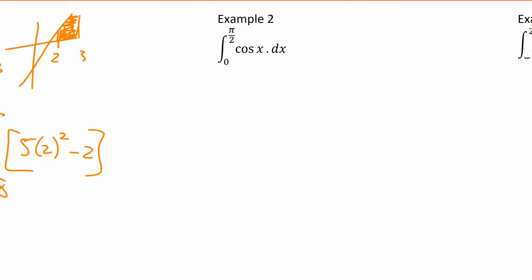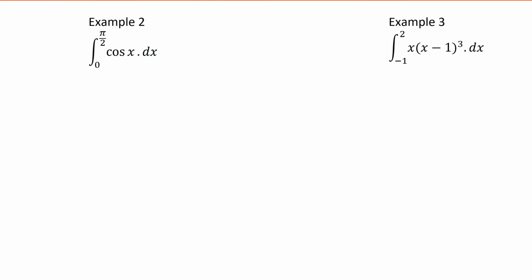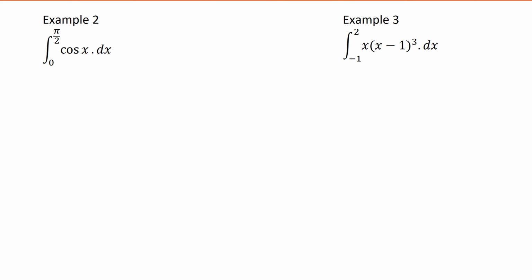So, cos x with respect to x. What are our two limits of integration? 0 and pi over 2, which is 0 and 90. Okay, so here's my cos x graph. That's 90 there, isn't it? So that's the area I'm after. Okay, that area is there.